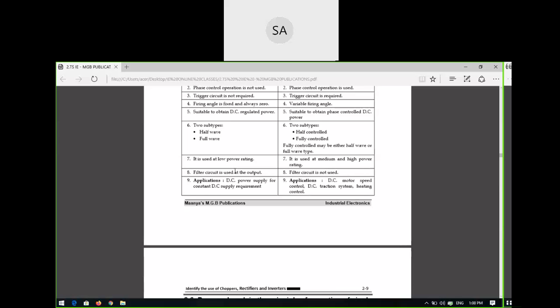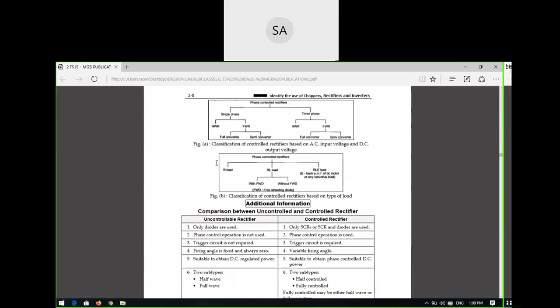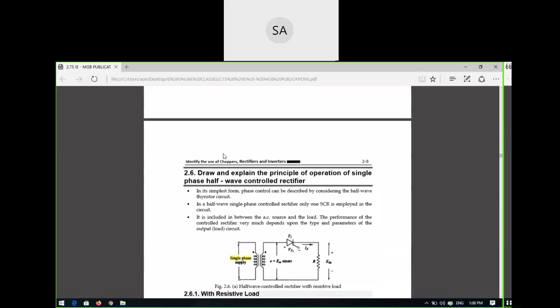The applications of uncontrolled rectifiers are DC power supplies and RPS, which we have seen. For controlled rectifiers in industries, we have seen DC motor speed control, traction motors, and heating controls. For these applications, we use controlled rectifiers. Is it clear or not? What is the major difference between uncontrolled and controlled rectifiers? In a controlled rectifier, the output can be controlled, for example using SCRs. The uncontrolled rectification process means you cannot control the output voltage, for example by using diodes.